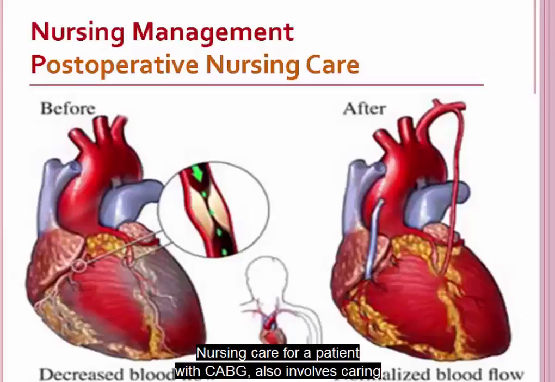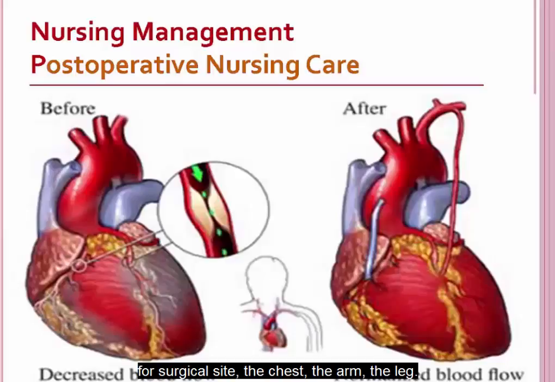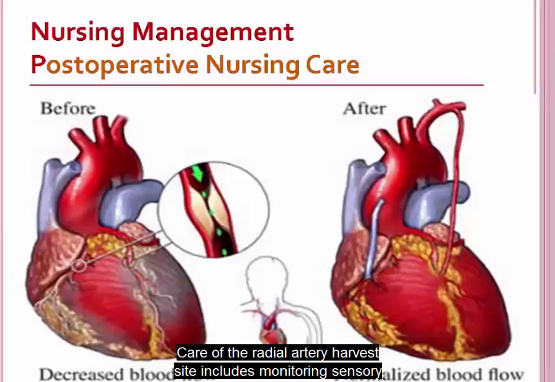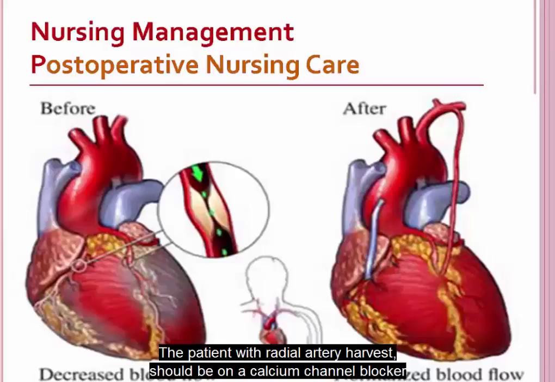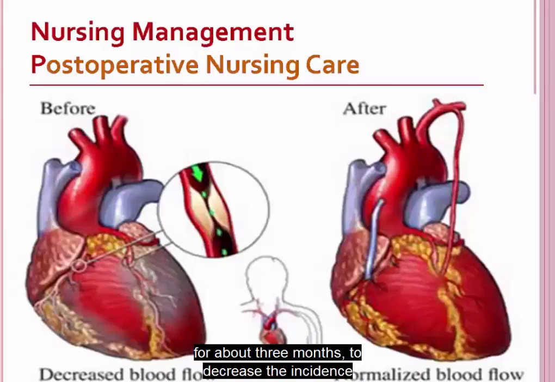Nursing care for a patient with CABG also involves caring for the surgical site: the chest, the arm, the leg. Care of the radial artery harvest site includes monitoring sensory and motor function of the distal hand. The patient with radial artery harvest should be on a calcium channel blocker for about 3 months to decrease the incidence of arterial spasm at the arm or anastomosis site.